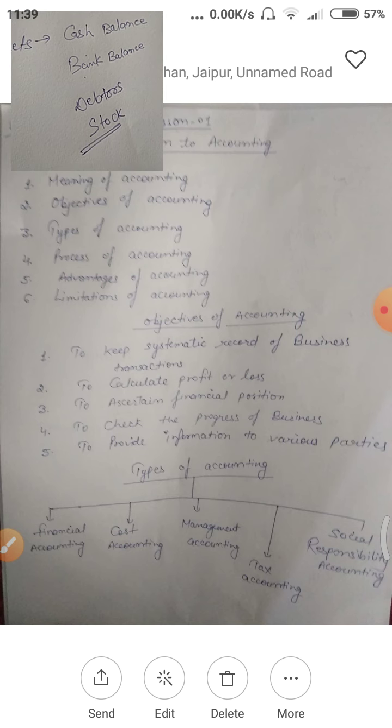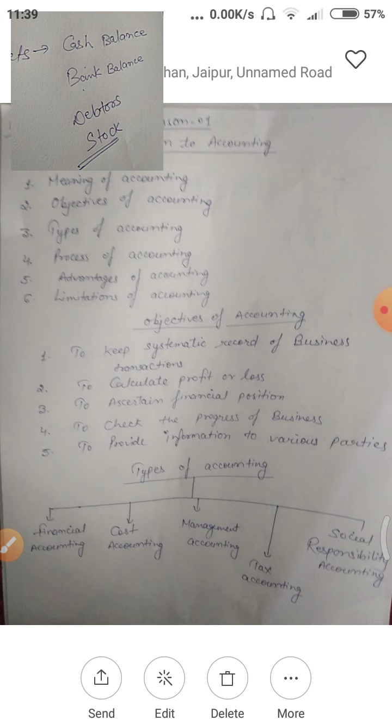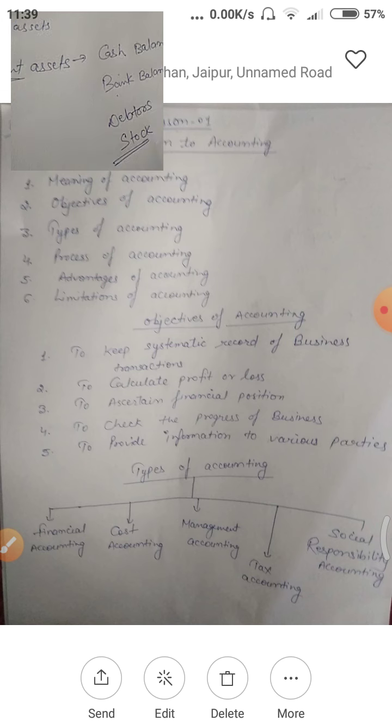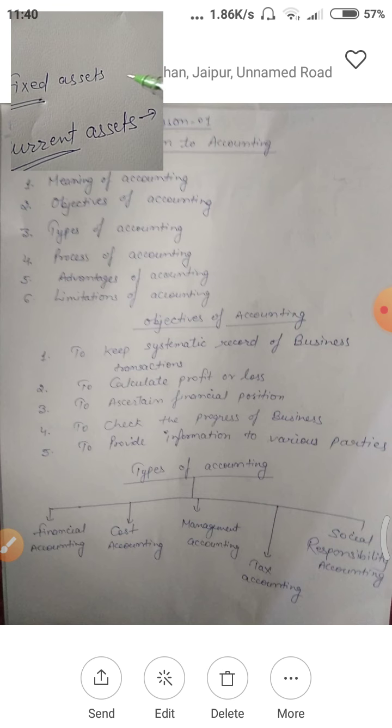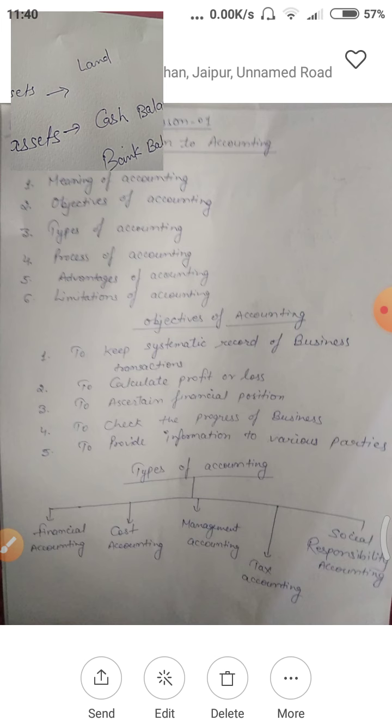Suppose that stock is there in your business, so easily you can convert your stock into cash within 1 year. So current assets are those assets that can be converted into cash within 1 year. On the opposite side of current assets, fixed assets. Like in this we will include land. Like if you have a plot, you will not sell your plot regularly. That is kept in a business for a long time. So these will be included in fixed assets.